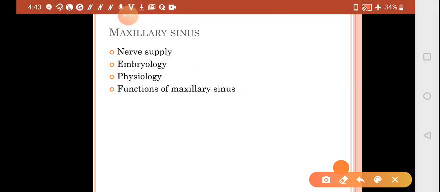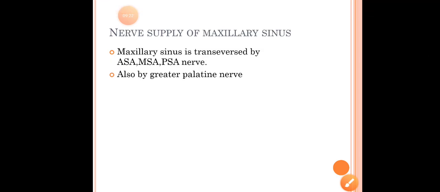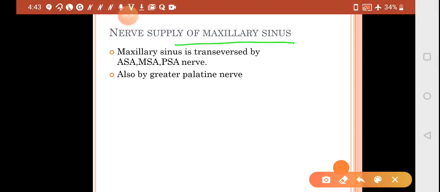So here we will be talking about your nerve supply, embryology, physiology and functions of your maxillary sinus. So let's start with the nerve supply of the maxillary sinus. Nerve supply is by your anterior, middle and posterior alveolar nerve, and again by your greater palatine nerve.